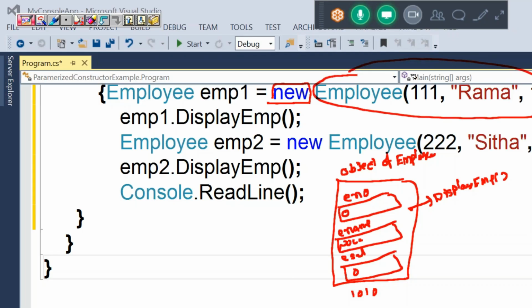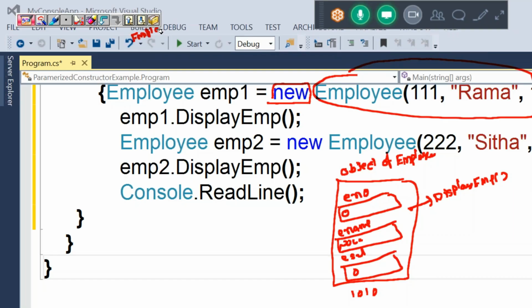Control will invoke the constructor. As part of this constructor code, open your constructor code in your systems. I am unable to show you, but I can show you here. The constructor code will be like this. Employee of empno, empname and empsal.